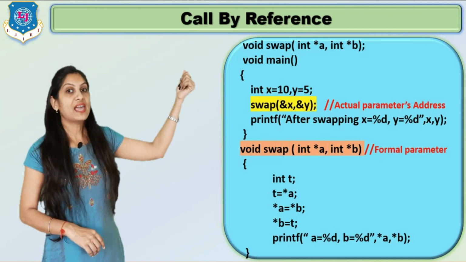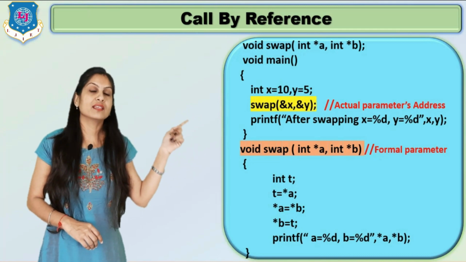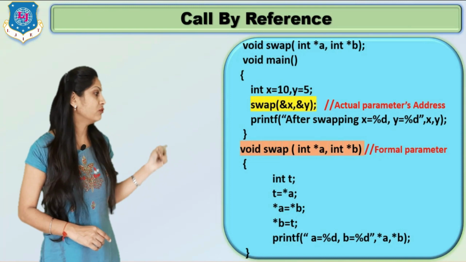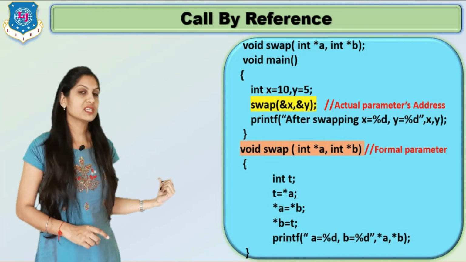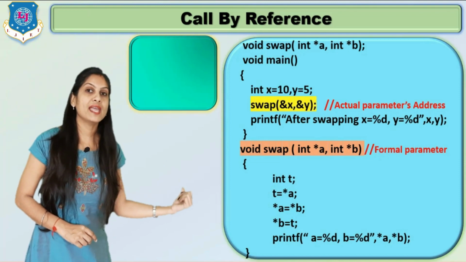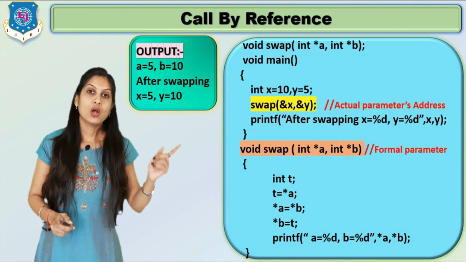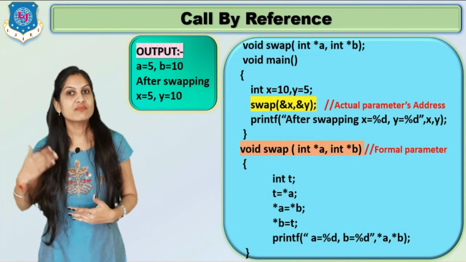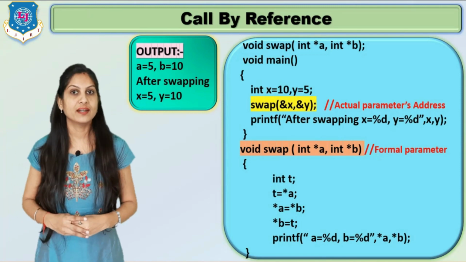The address of x will be passed to a, and for that particular address the value will be stored in star a, and that value will now be interchanged. So when the printf statement is executed, a becomes 5, b becomes 10, meaning swapping is done. Also when we come back in our void main, the x value also changes, that is 5, and y also changes, that is 10.